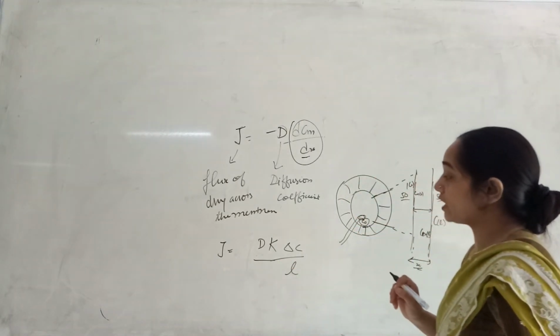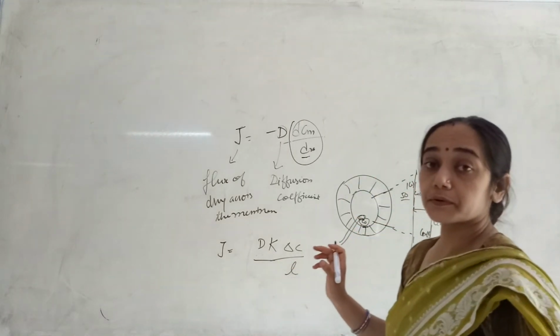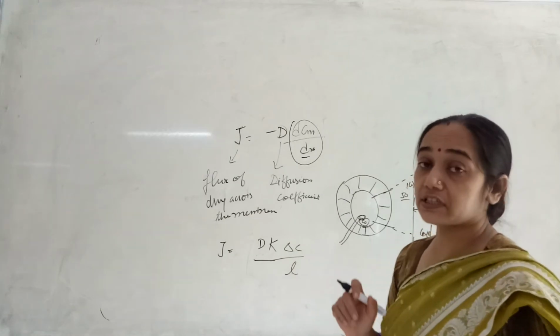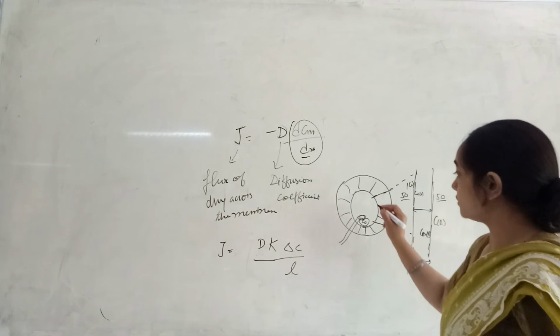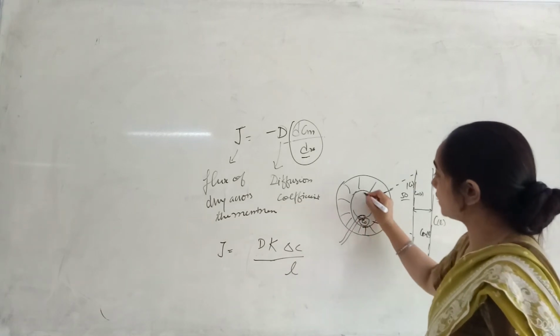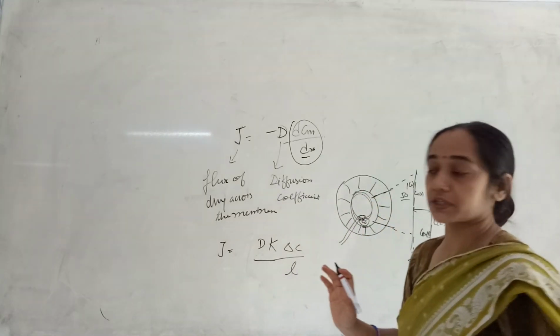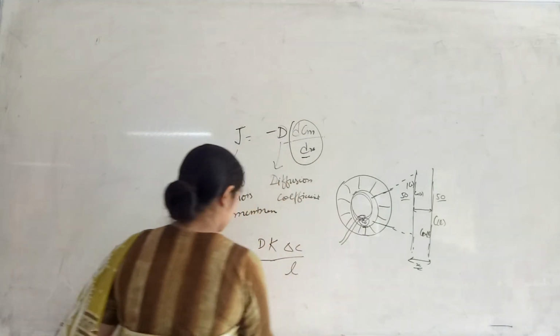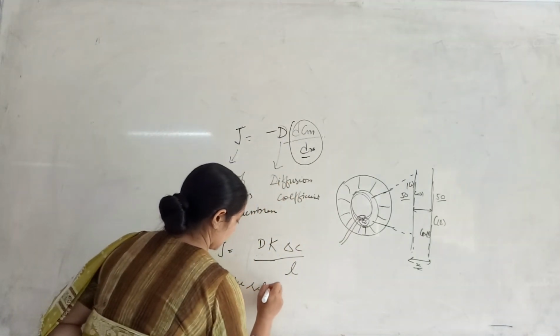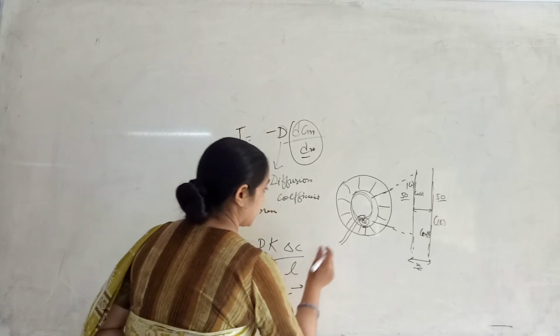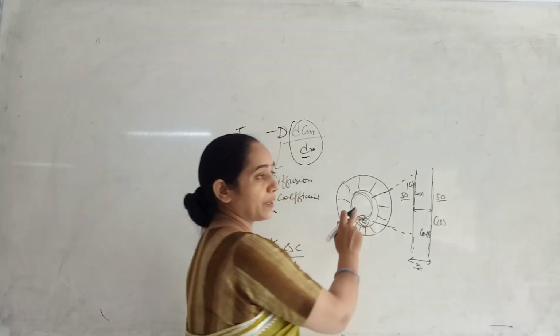Now, in order to achieve zero order release, what is the basic requirement? First of all, the activity of the drug inside this system should remain constant. If we want to achieve zero order release, then the activity of the drug inside this system should remain stable.